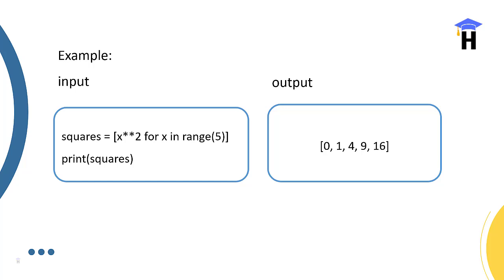So the squares we will get in this statement are 0, 1, 4, 9, 16, and so on. If you increase more numbers, you can get more. In such a way we will get the result.